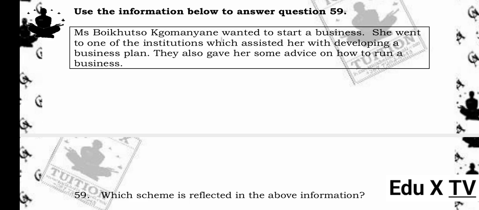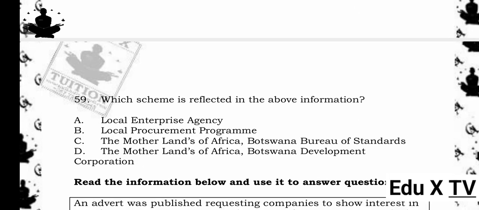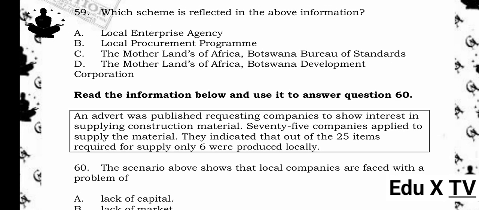Use the information below to answer question 59. Ms. Boikhutso Kamanyane wanted to start a business. She went to one of the institutions which assisted her with developing a business plan. They also gave her some advice on how to run a business. 59. Which scheme is reflected in the above information? A. Local Enterprise Authority. B. Local Procurement Program. C. Botswana Bureau of Standards. D. Botswana Development Corporation. The answer is A. Local Enterprise Authority. Reason being, the Local Enterprise Authority (LEA) supports small business startups with training, planning, and advice.